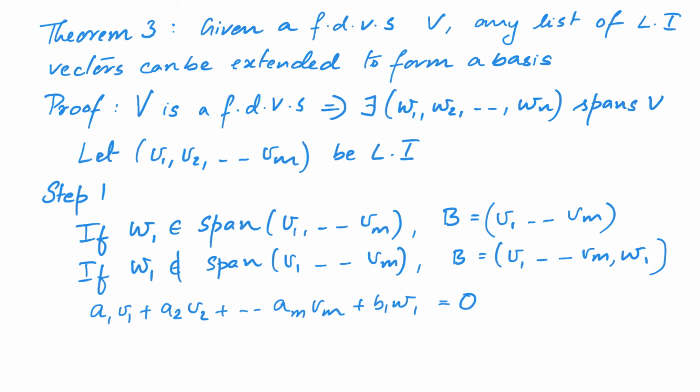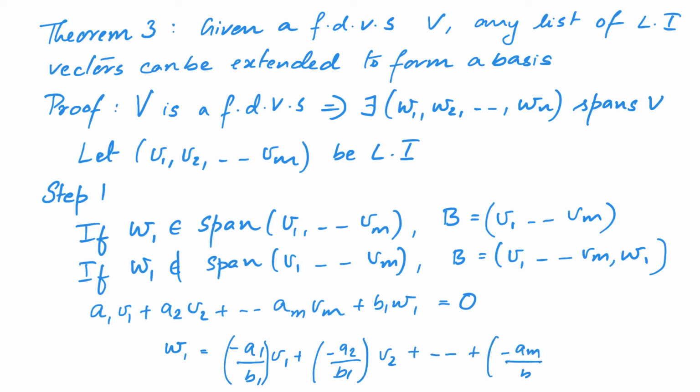But if b1 is not equal to 0, then we can rewrite w1 as minus a1 by b1 times v1 plus minus a2 by b1 times v2 plus etc. up to minus am by b1 times vm. Which means that w1 belongs to the span of the vectors v1 to vm.